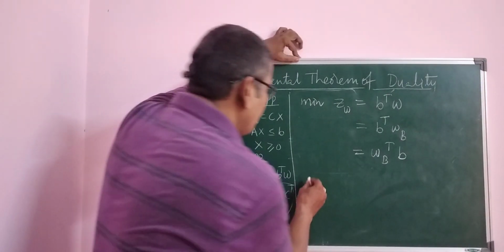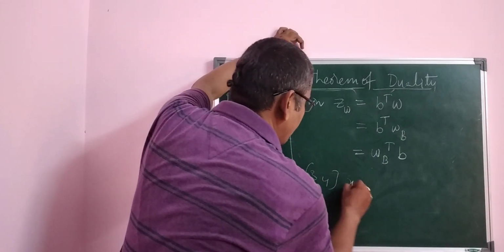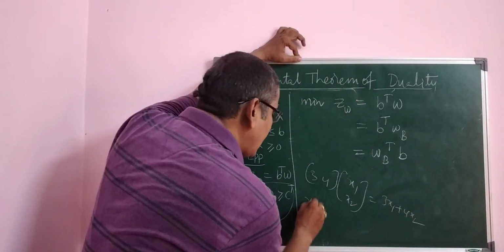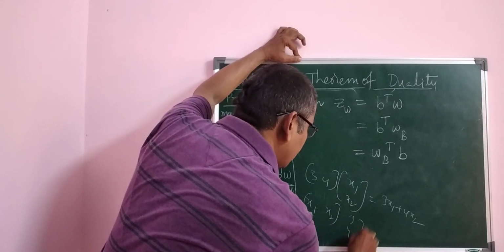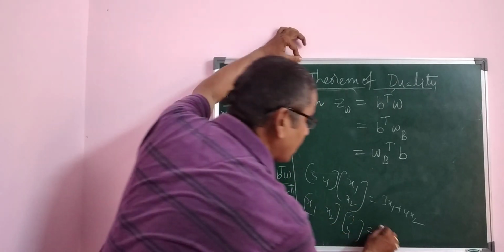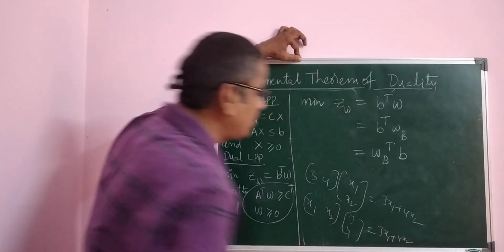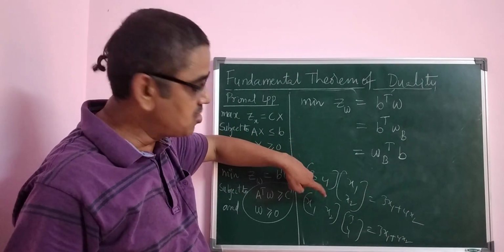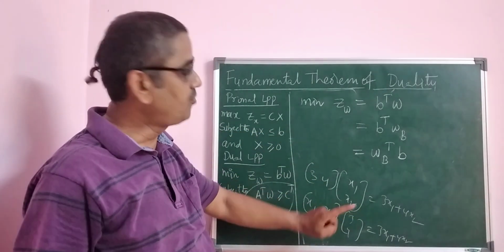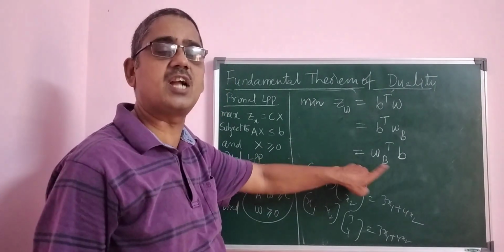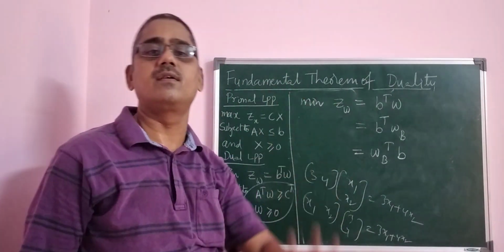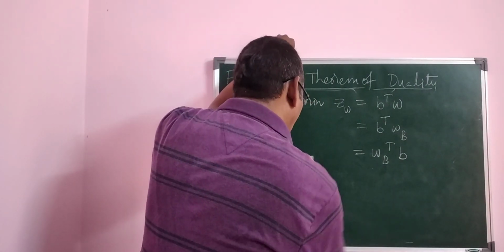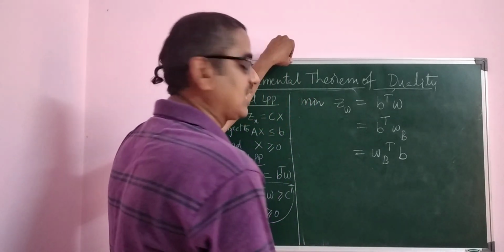I will tell you an example. You see here 3, 4 multiplied by x1, x2. What is the value? 3x1 plus 4x2. If I consider x1, x2 and 3, 4, is it wrong? 3 into x1 plus 4 into x2 is again 3x1 plus 4x2. Am I right? So this is the first value b transpose omega, and this is the second value omega B transpose b. Instead of this I am considering omega B transpose b. That is the only manipulation I did. Hope you understand. This is one such consideration to prove the theorem. Nothing else. Both are correct values.